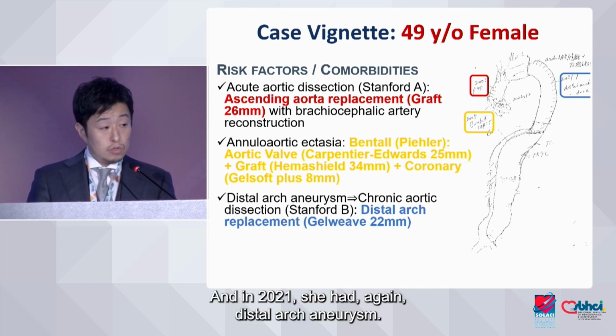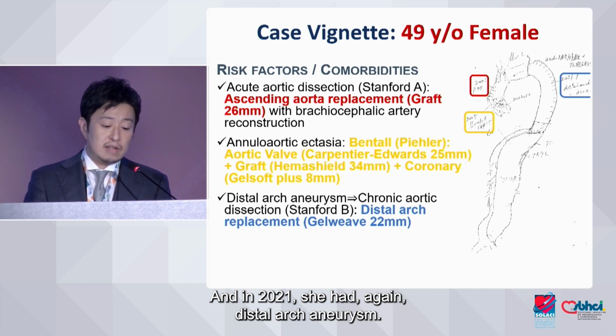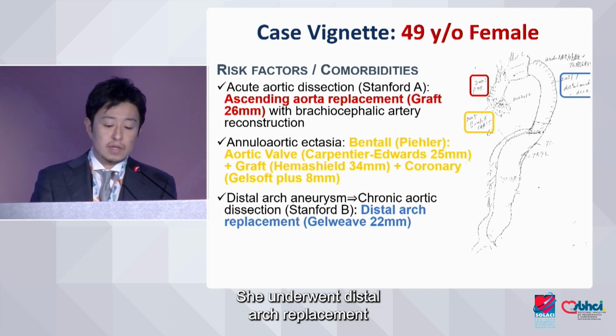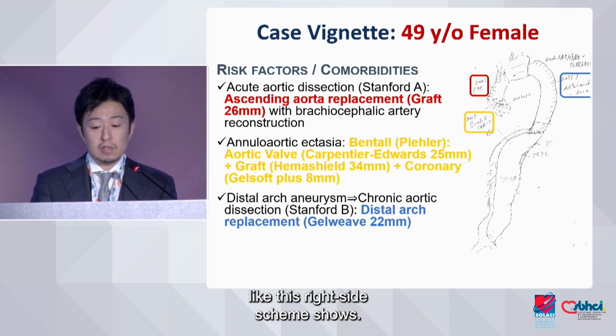Then in 2021, she had a distal arch aneurysm again, and she underwent distal arch replacement, like this right side schema.